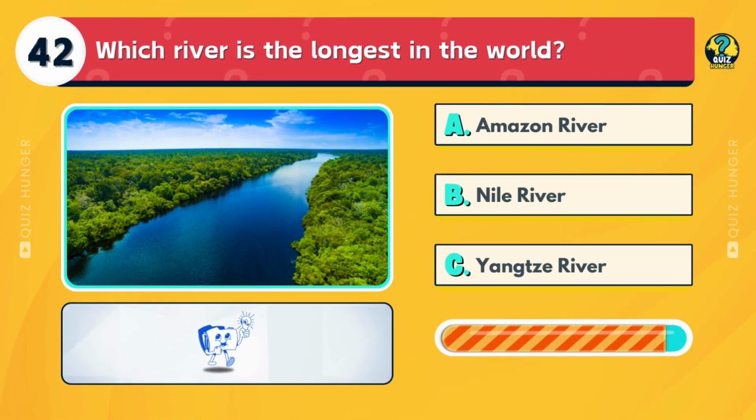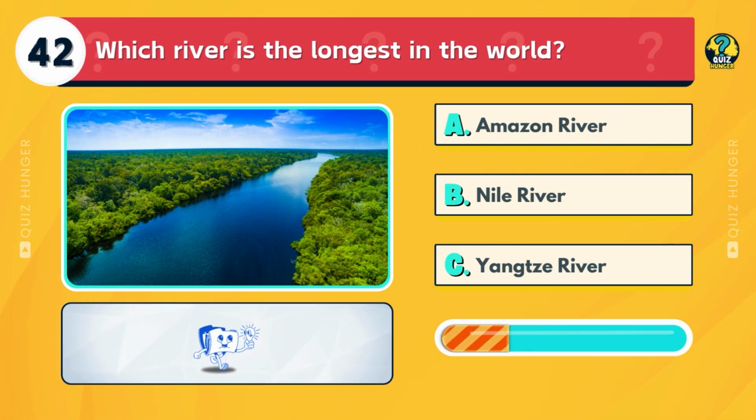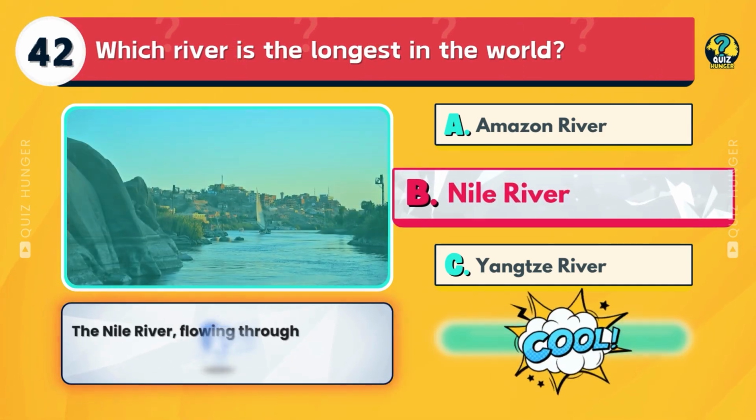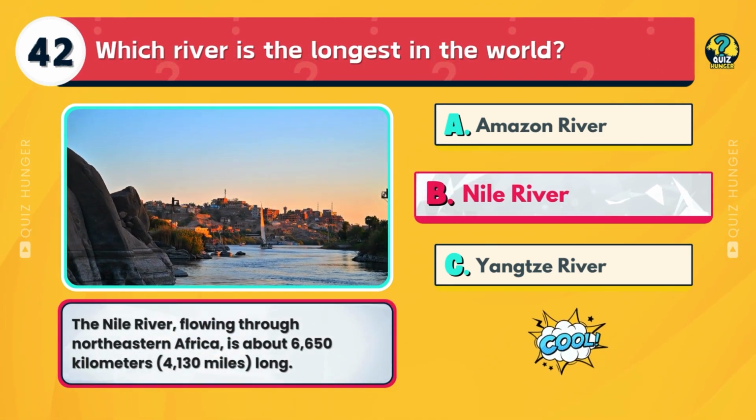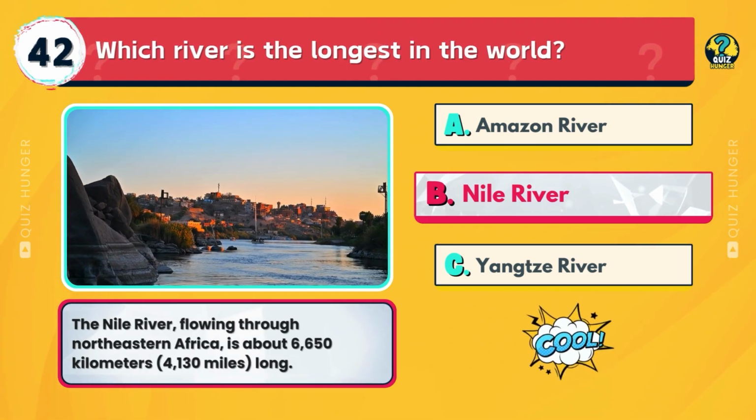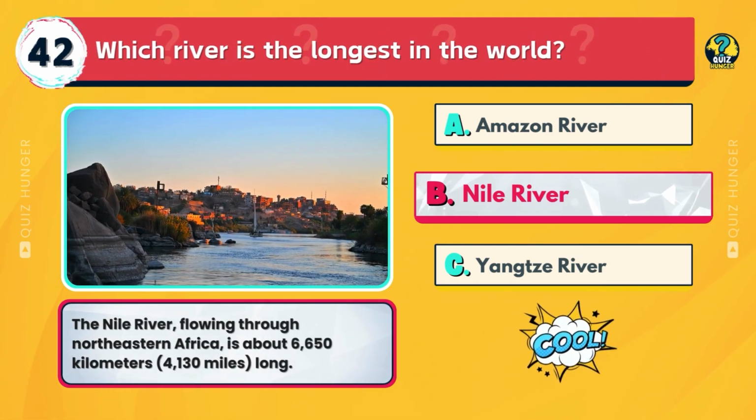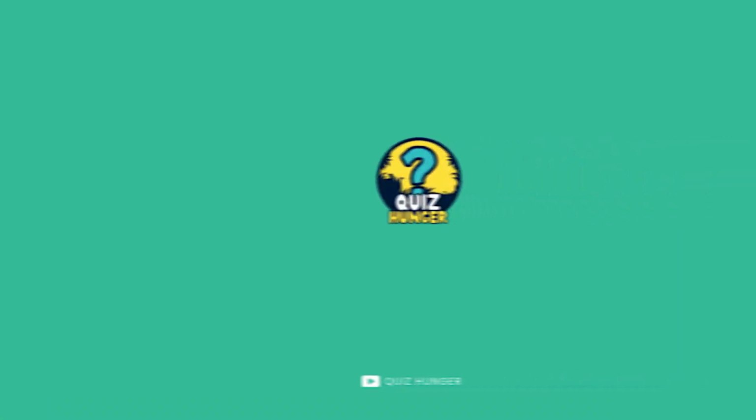Which river is the longest in the world? Amazon River, Nile River, or Yangtze River? The Nile River, flowing through northeastern Africa, is about 6,650 kilometers, 4,130 miles, long.